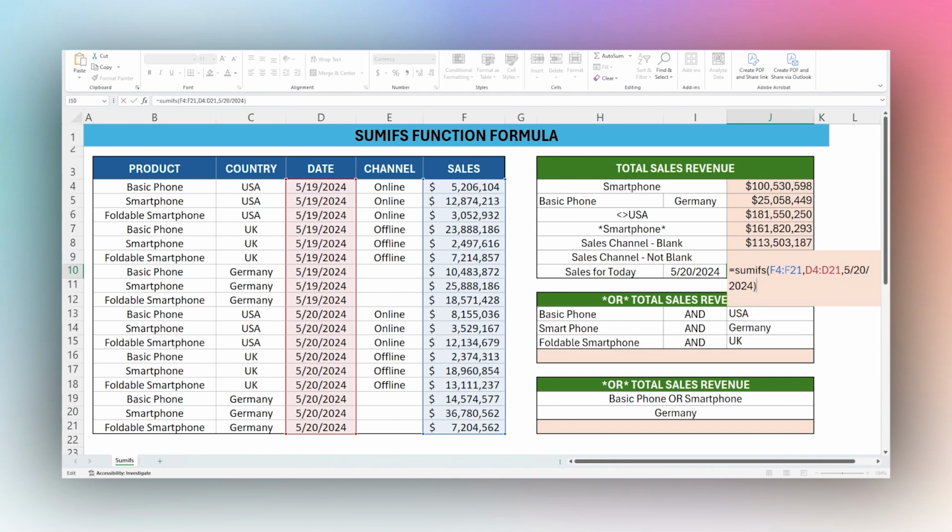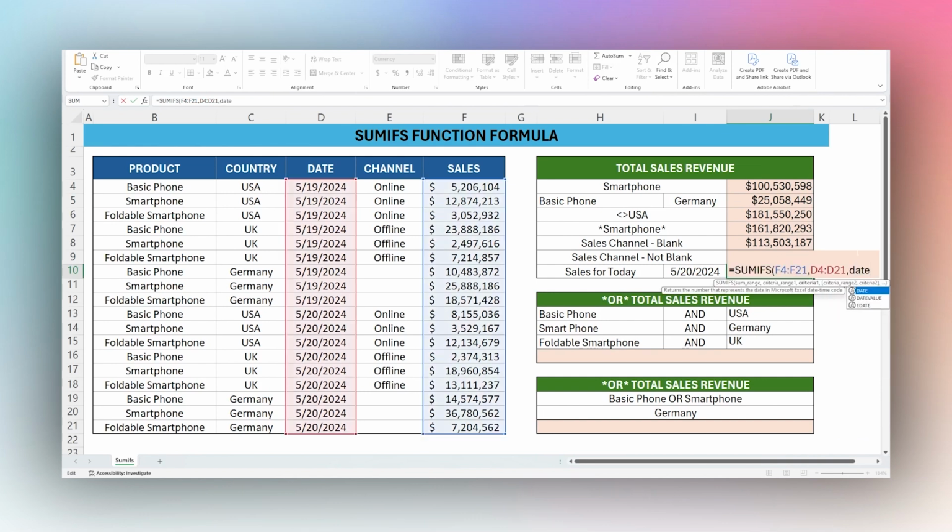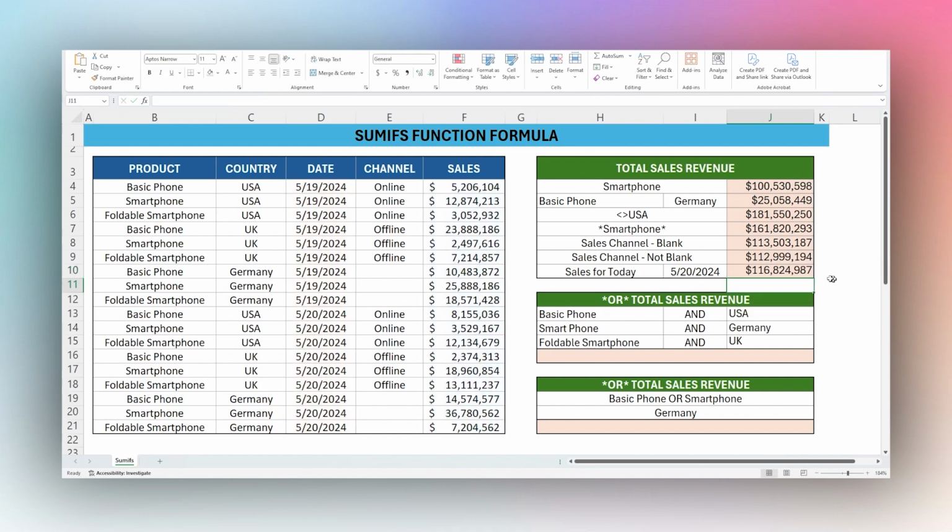5/20/2024, because that winds up with 0. And so what I need to do here is actually a date. If we open up a date, you can see now we have year, month, day. So then we would do 2024, 5, and 20. And now you can see we have 116 million for that date. And so then if the date is actually in a cell, you can just select that cell directly. You don't have to wrap it in date and close that. And you can see that we got the same amount.